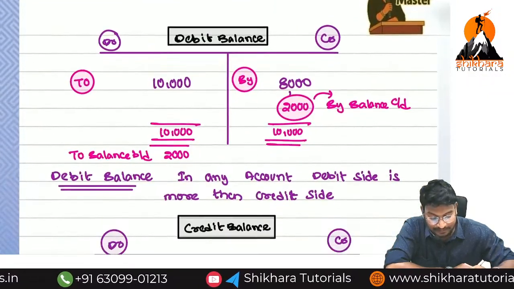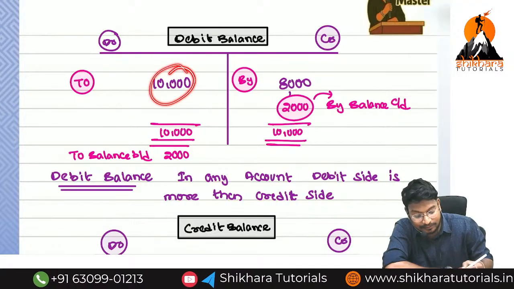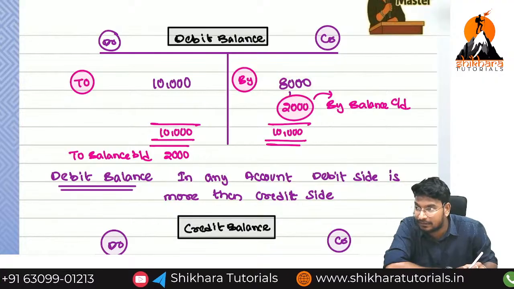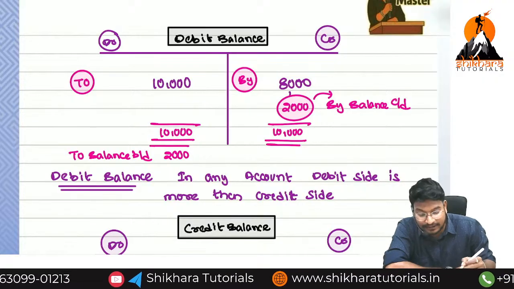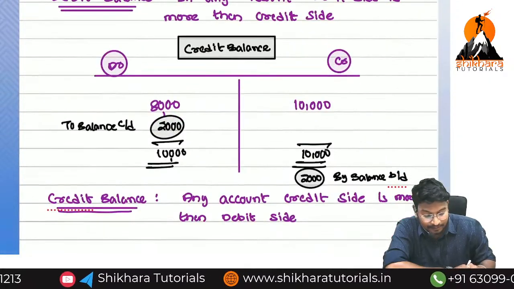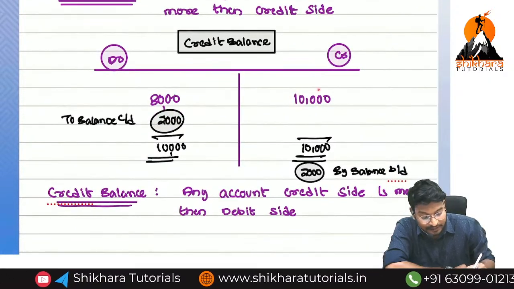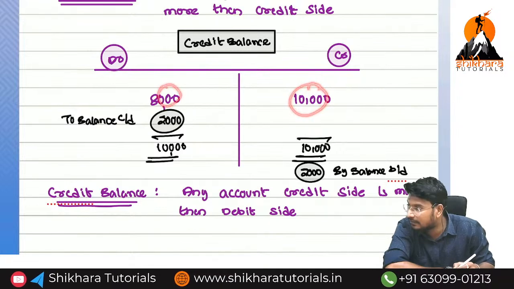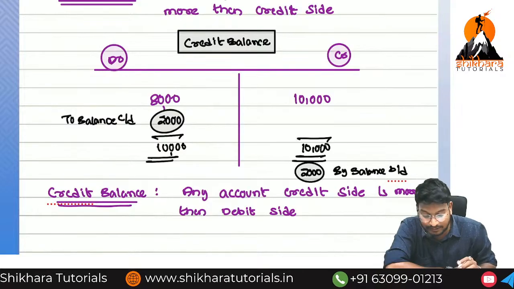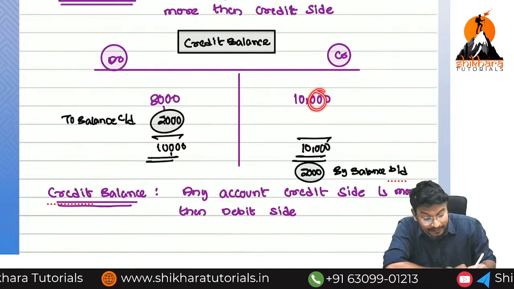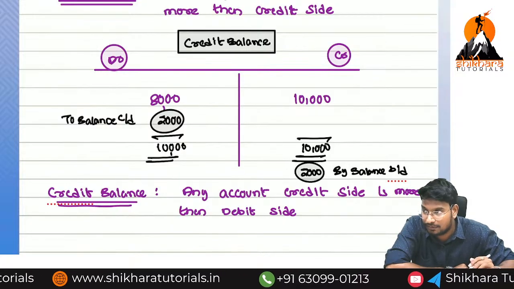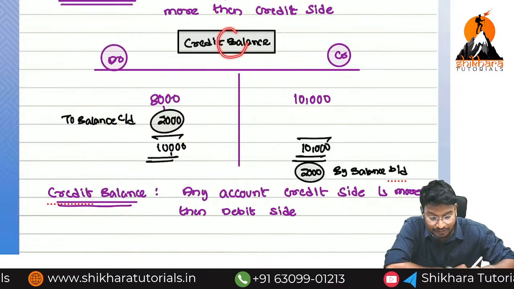Here is the example. Debit side we have 10,000, and credit side we have 8,000. Which side is more? Debit side. So this particular account is showing debit balance. Next, debit side 8,000, credit side 10,000. Which side is more? Credit side is more. So this particular account is showing credit balance.